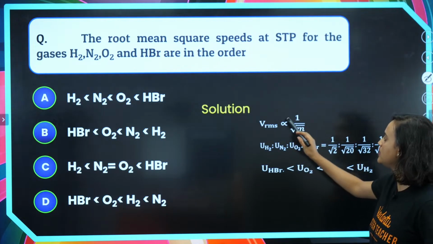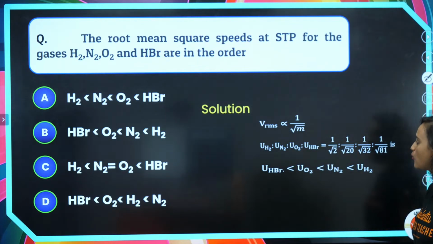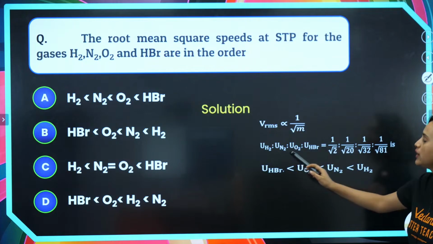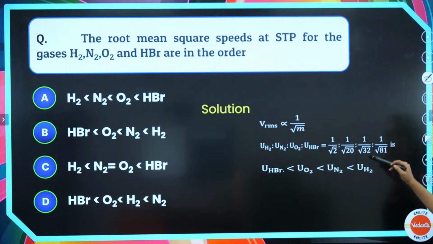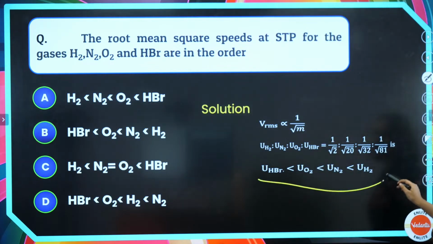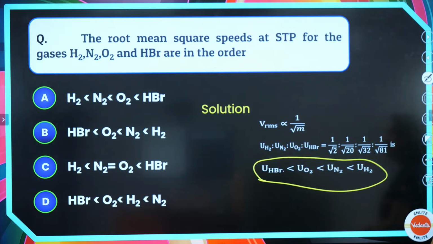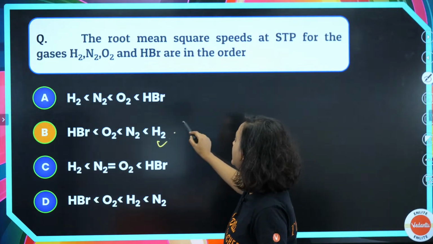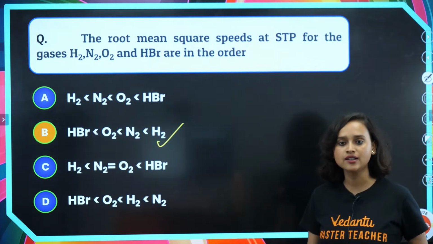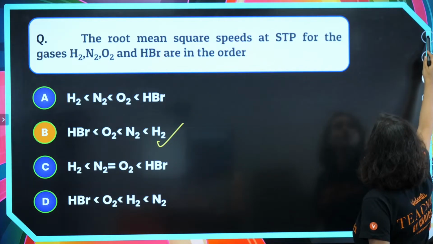VRMS is directly proportional to 1 by root over m. Now we know that UH2, UN2, UO2, UHBr is basically 1 by root over 2, 1 by root over 28, 1 by root over 32, 1 by root over 81. This will be our answer. That means that option B is our correct answer, isn't it? Yes, option B is our correct answer. Very good. All right. Chalo, moving on from here then.